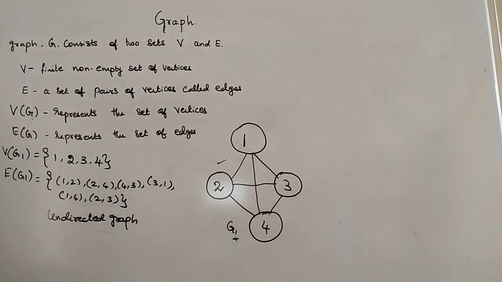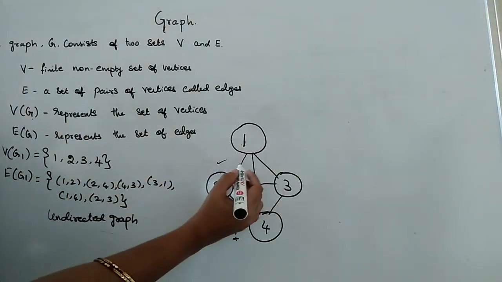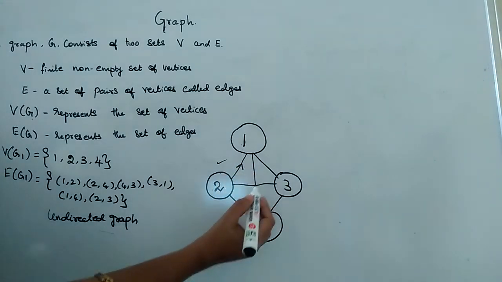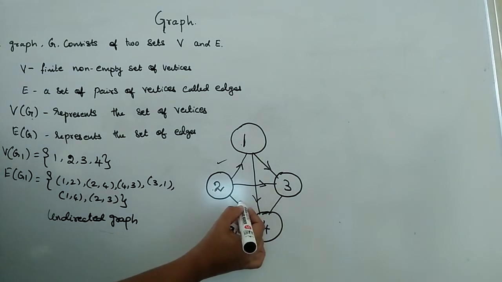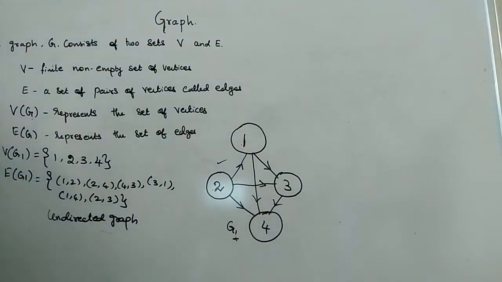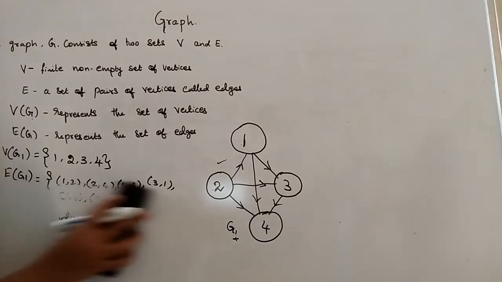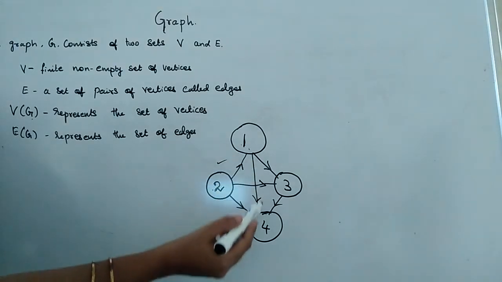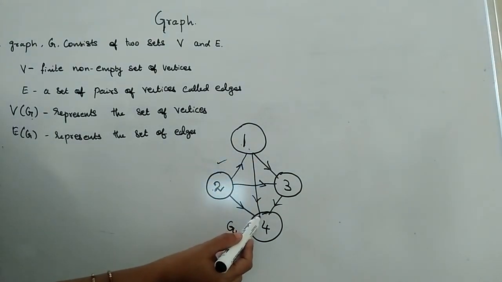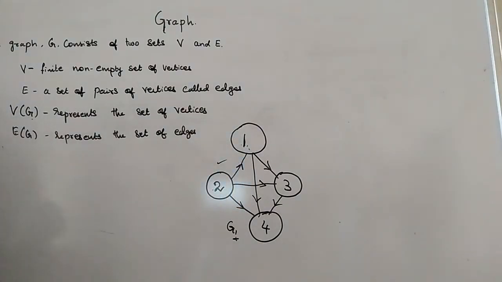But if it is directed, just for an example, I am just mentioning the direction here. So if I have mentioned the direction here, then this graph will be called a directed graph. And I will be able to travel from 1 to 4, but I couldn't travel from 4 to 1 directly.